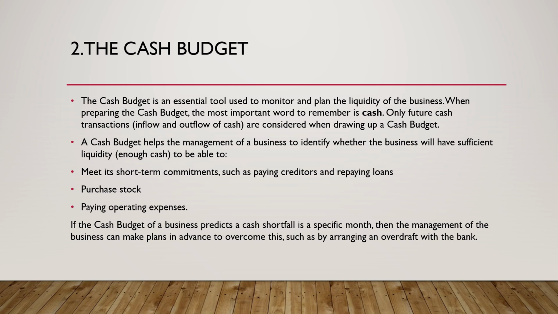A cash budget helps the management of a business to identify whether the business will have sufficient liquidity, enough cash to be able to meet its short-term commitments, such as paying creditors and repaying loans, purchasing stock, and paying operating expenses. So if the cash budget of a business predicts a cash shortfall in a specific month, then the management of the business can make plans in advance to overcome this, such as by arranging an overdraft with the bank.